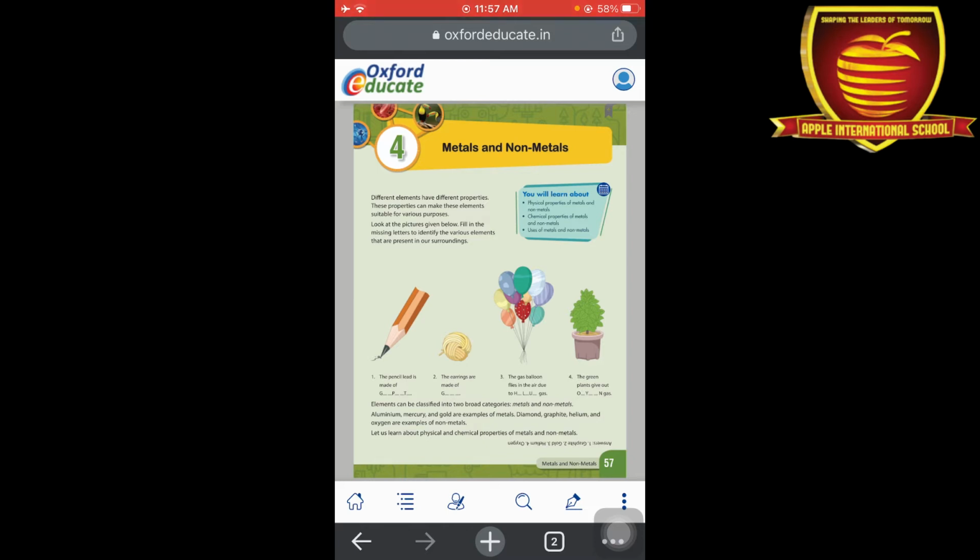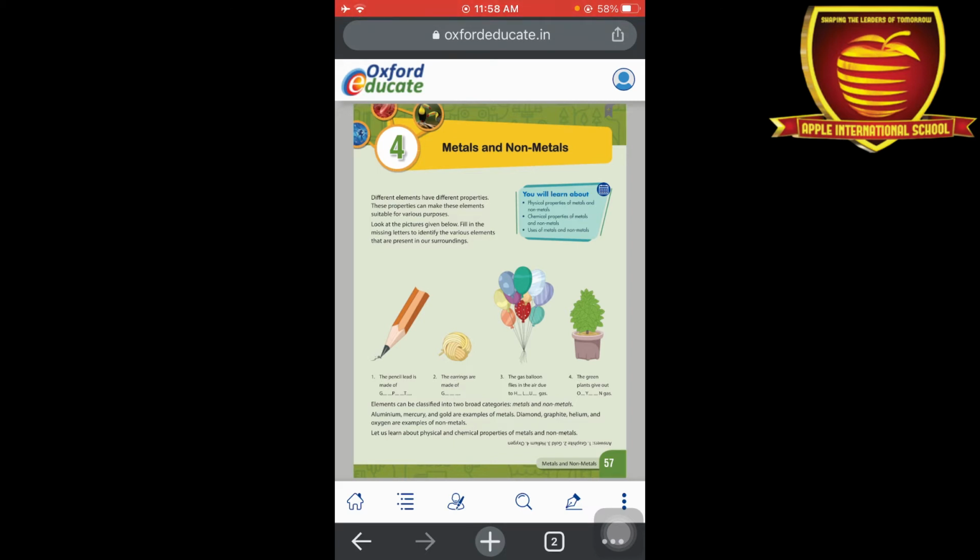So these are some further parts of a substance. But elements are further divided into two parts, that is metals and non-metals. These metals and non-metals we are going to discuss in this chapter. Before starting the chapter, firstly we have to discuss this activity. Look at the pictures given below. Fill in the missing letters to identify the various elements. Then we separate out those elements according to their physical and chemical properties.